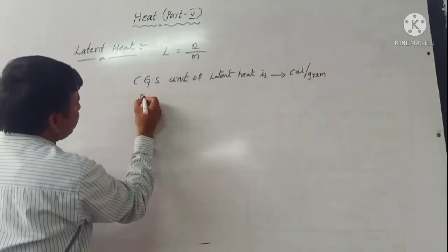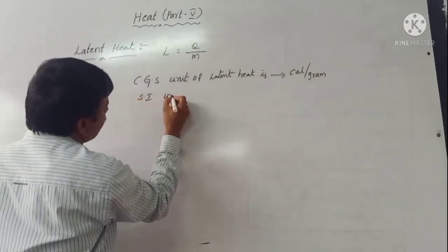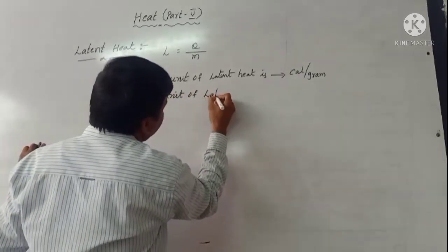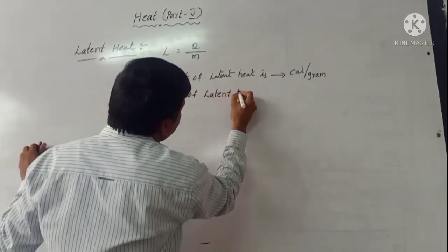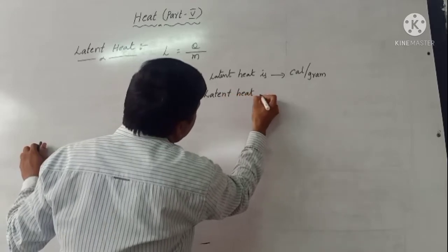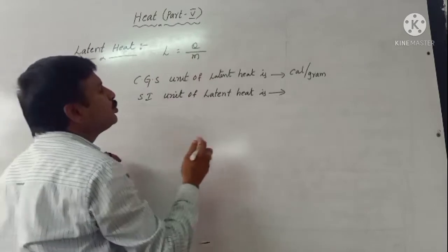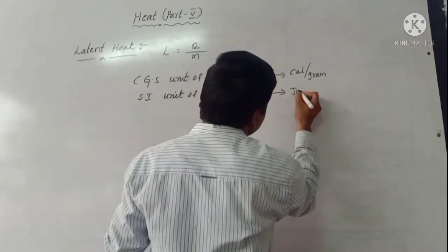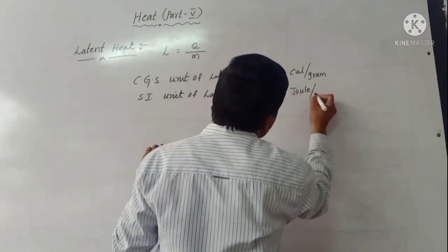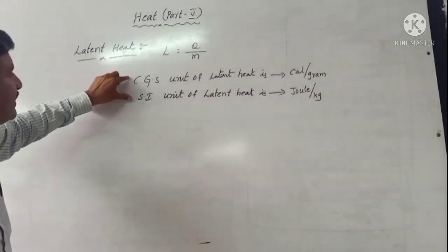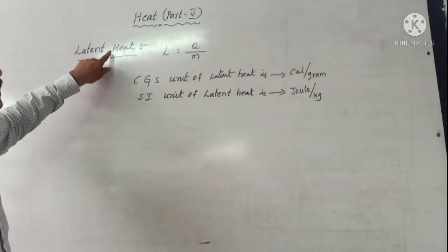After that, what is the SI unit of latent heat? Q means joule, so the unit is joule per kilogram. What is the relation between CGS and SI units of latent heat?